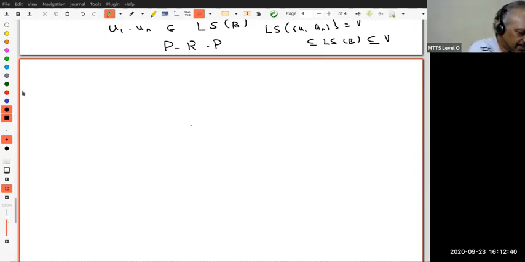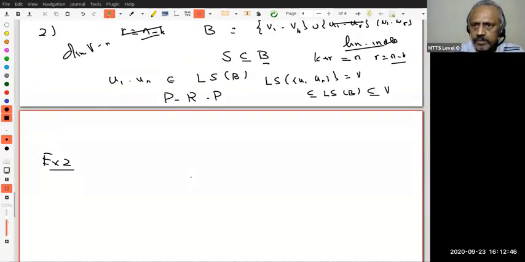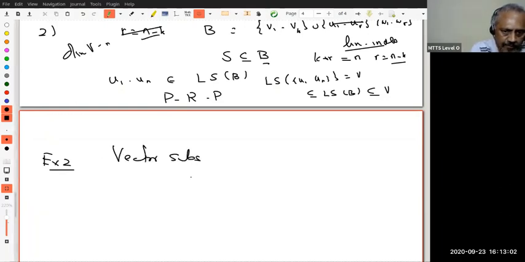Okay, and now next I want to look at a second example. In our vector subspaces video, I did something very interesting, and I want to look at that.